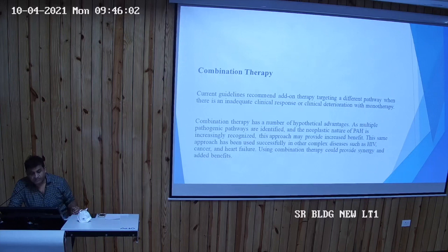But combination therapy has a number of hypothetical advantages, like multiple pathogenic pathways being identified, generally three pathways. PAH also has a neoplastic nature, so this approach increases the benefit. It is a complex approach like in HIV, cancer and heart failure, where we use multiple therapies at a single stage.